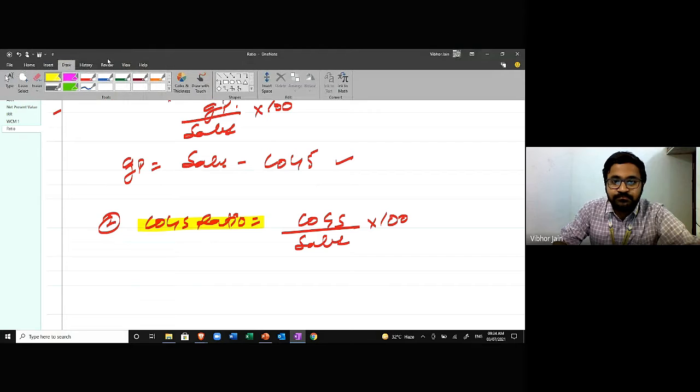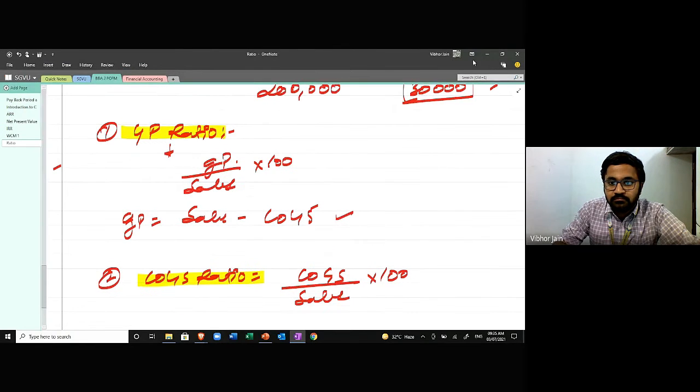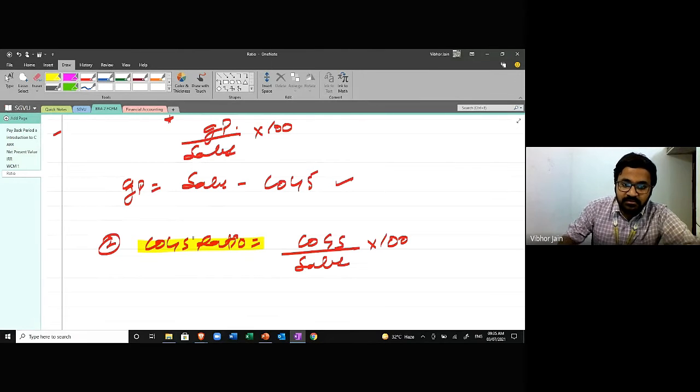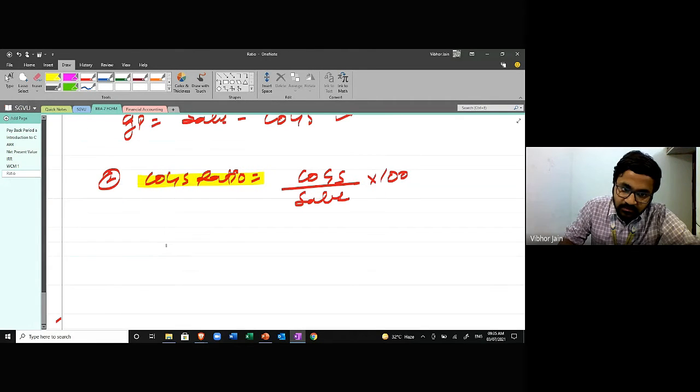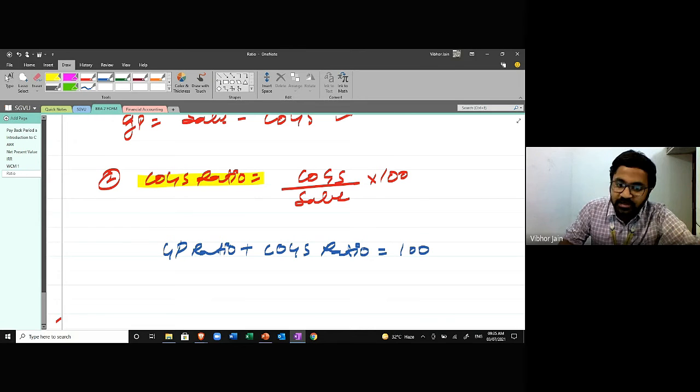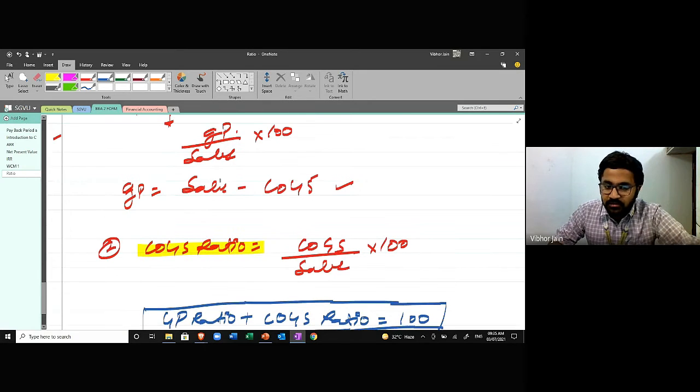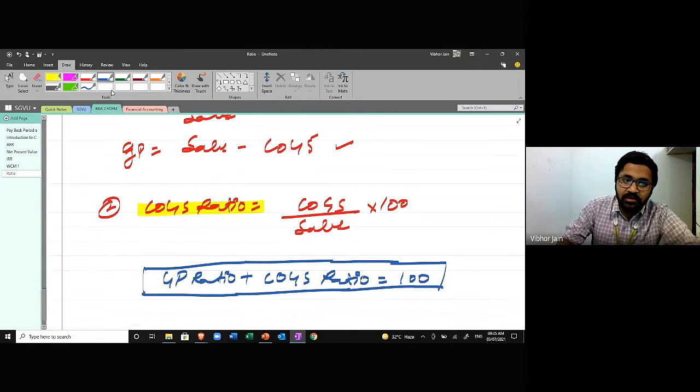This means that gross profit ratio plus cost of goods sold ratio will always be equal to 100. Clear? So this is the conclusion.